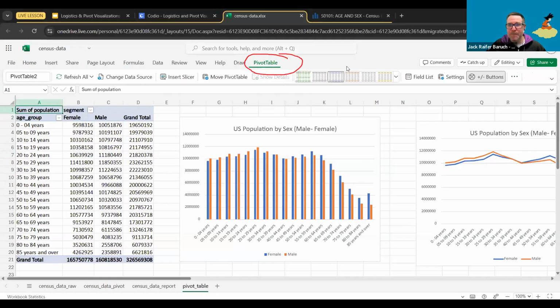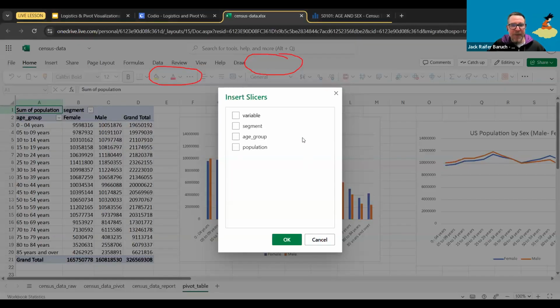So I want to click on that. And after that, I actually want to go over here to my slicer. So slicer is over here. And slicer, when you hit insert slicer, all you need to pick is what is the slicer for.